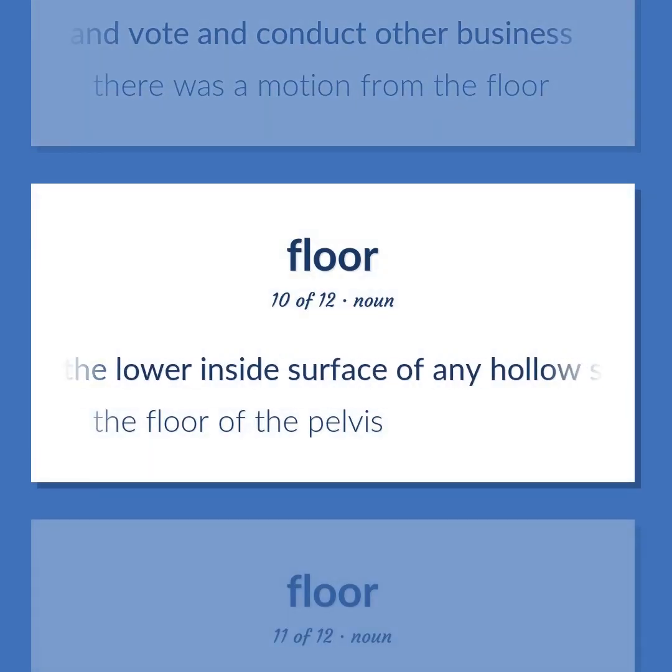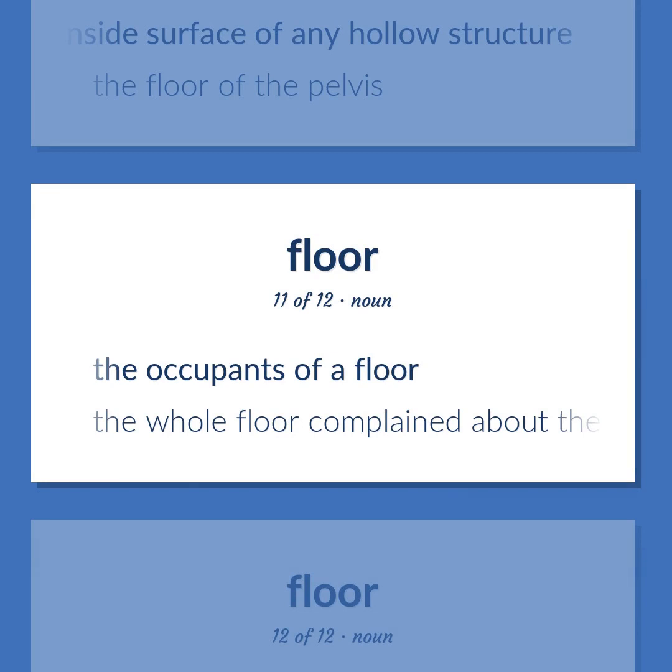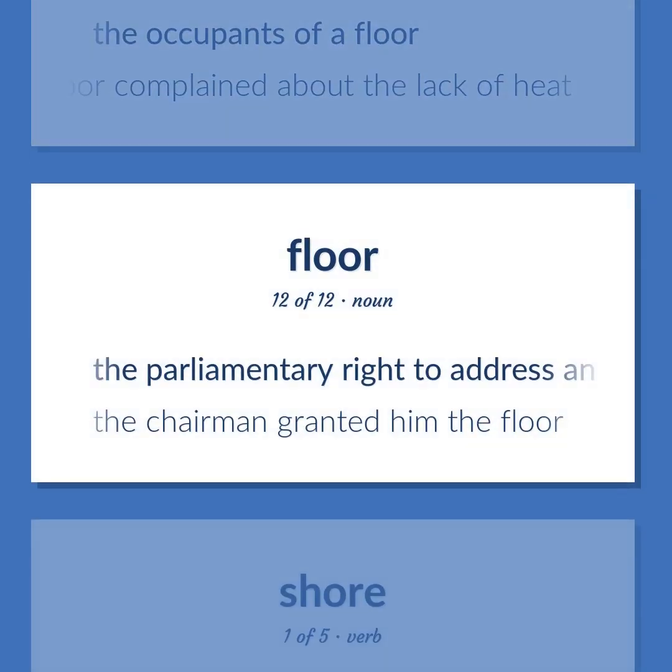The lower inside surface of any hollow structure. The floor of the pelvis. The occupants of a floor. The whole floor complained about the lack of heat. The parliamentary right to address an assembly. The chairman granted him the floor.